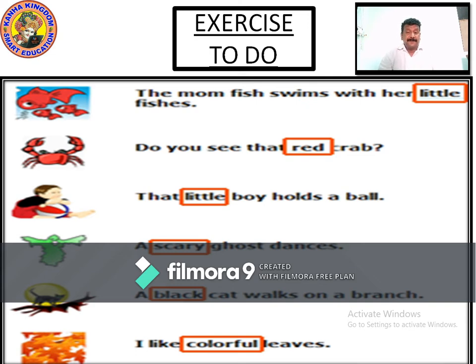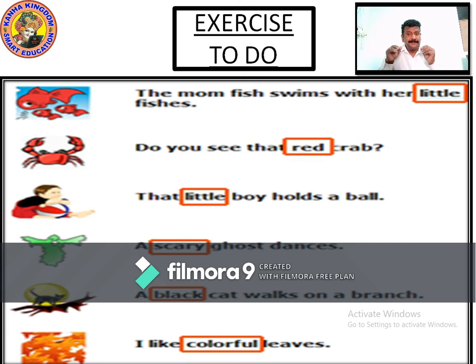A scary ghost dances. Have you heard stories about ghosts? Nobody has seen a ghost. Have you seen a ghost? No, we have heard. You can see the photograph of the ghost, the green one is doing like this. So a scary ghost. What is scary? If you see something and get frightened, it looks very scary. Scary means you cannot face that scary thing. When you see something scary, you get your eyes closed. So scary means frightful.